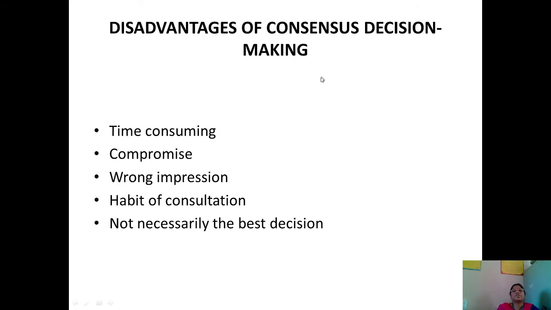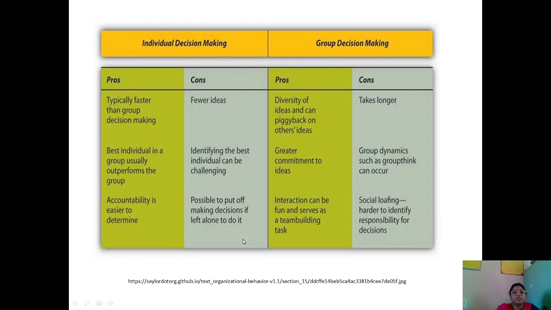Disadvantages of consensus decision making: it's a time consuming method, and it's a method of decision making where certain things are compromised. Then there are things which give a wrong impression, and habits of consultation. Then it is not necessarily the best decision. Consensus decision making might not be the best decision making in all situations.